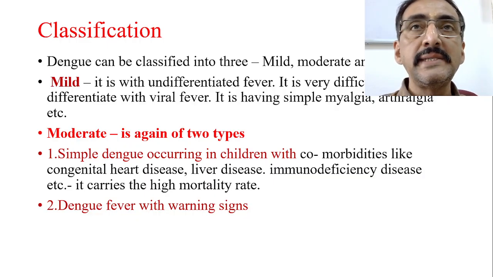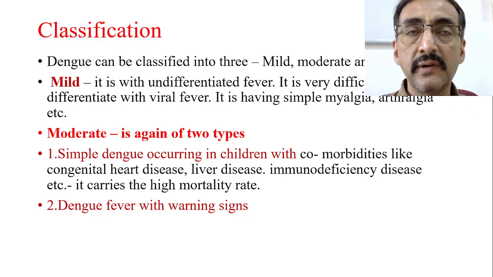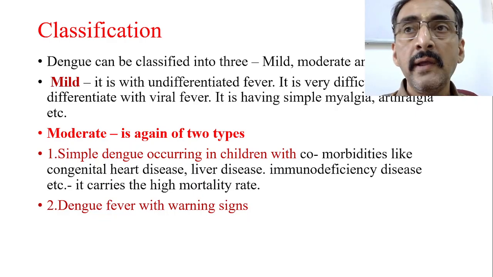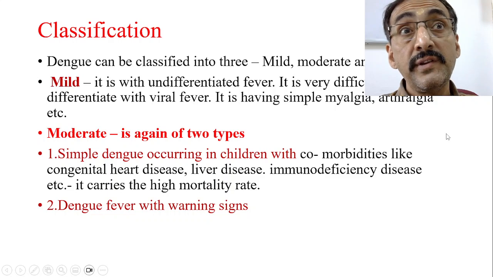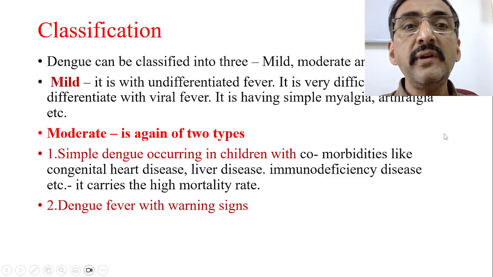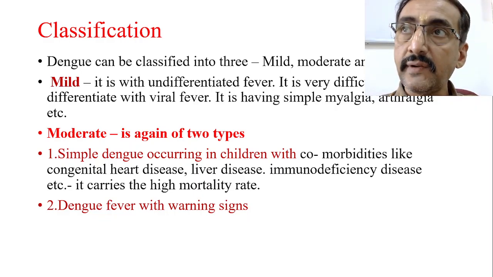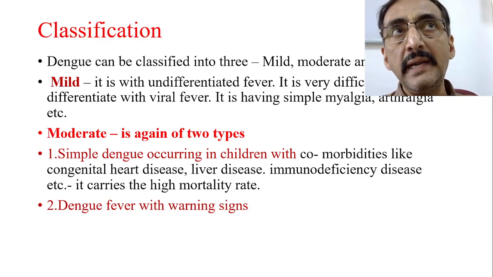My dear friends, in the last two classes we have seen how dengue fever comes and what are the different phases of dengue fever: the febrile phase, critical phase and the recovery phase. Today we shall have the classification which is beneficial for the purpose of treatment. Now dengue is classified into three types for the convenience of the treatment: mild, moderate and severe. What do you mean by mild dengue?